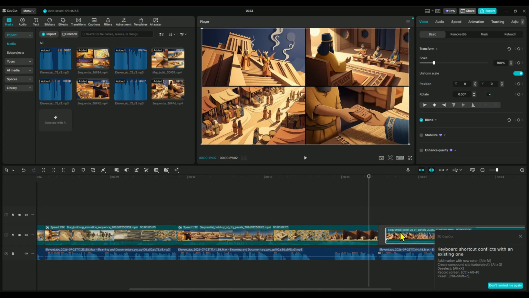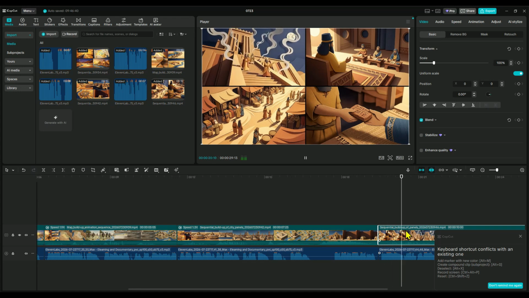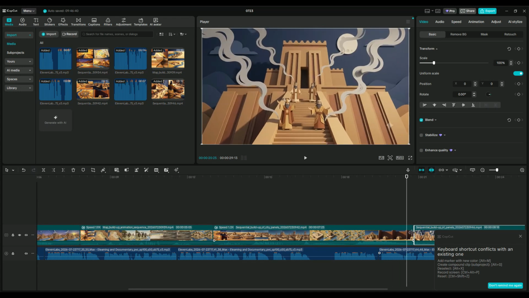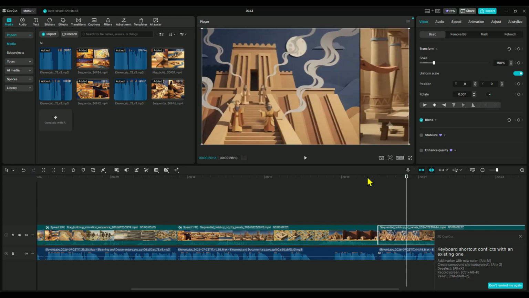This parallel workflow helps you finish your video much faster because you're generating the visuals and voiceover at the same time. Now you'll notice that the storyboard briefly appears at the beginning of the fourth scene, and honestly, it doesn't look very clean. If the same thing happens in your project, don't worry, it's a quick fix. Just trim a few milliseconds from the beginning of the clip, exactly like I'm doing here.